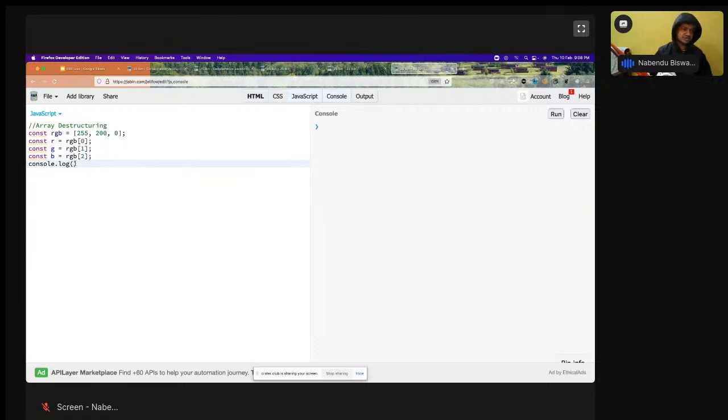So let us complete it now. I can now see this, just see this like r, g, comma, b. Like this I'll do and run it, and it will give me 255, 200, 0, okay. So what is this? This is the normal thing, but what is the shortcut again? What is the shortcut?